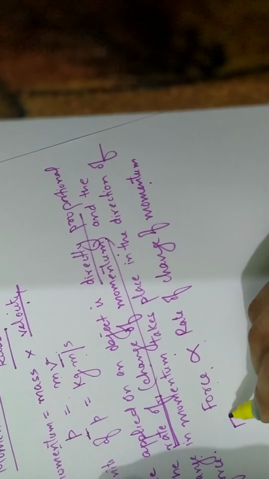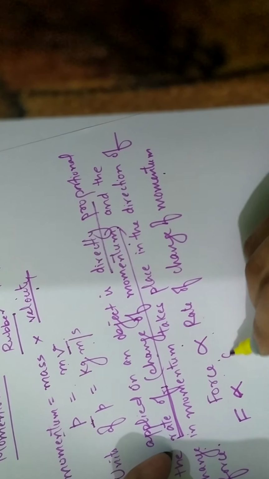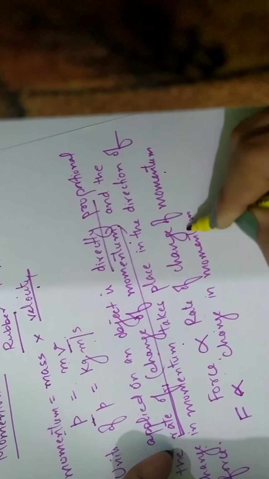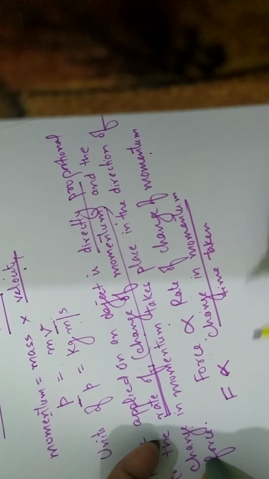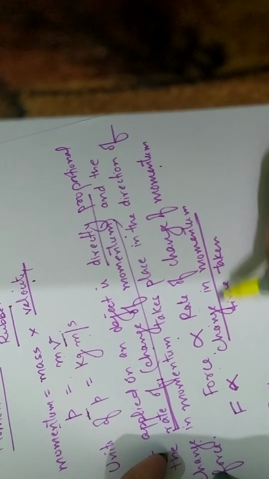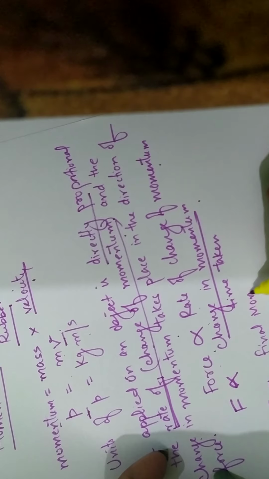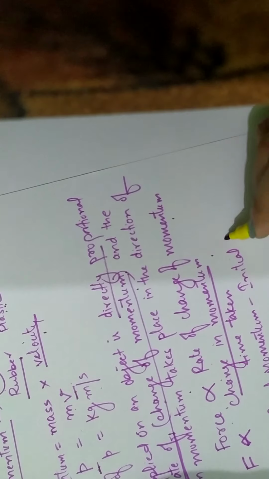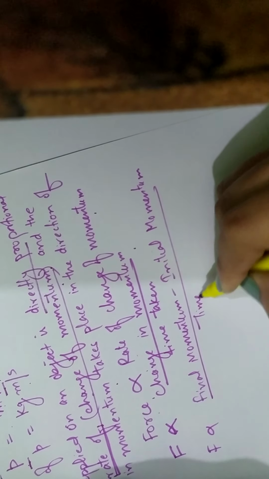Now how can we write force as F? Proportional to rate of change of momentum, we can write it as change in momentum divided by time taken. So force is proportional to, how to find change in momentum? See, it is final momentum minus initial momentum. So this will give you the change in momentum. Final momentum minus initial momentum over time taken.